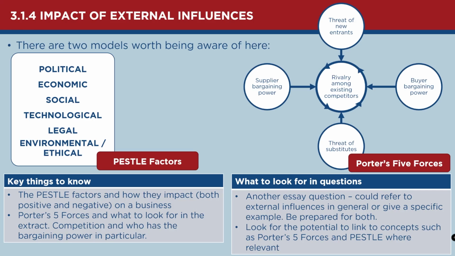Now, Porter's 5 forces is effectively 5 factors within a market that will make it more difficult for a business to compete. It will make it either easier if these factors aren't that strong, or more difficult. So for example, the first one in the middle, rivalry amongst existing competitors. Well, if there's a great deal of competition amongst the businesses within the market, if maybe it's a saturated market, quite a crowded market, and there's a lot of businesses that have different levels of differentiation or cost competitiveness, then that can make it more challenging to compete because there'll be established brand loyalty and what have you.